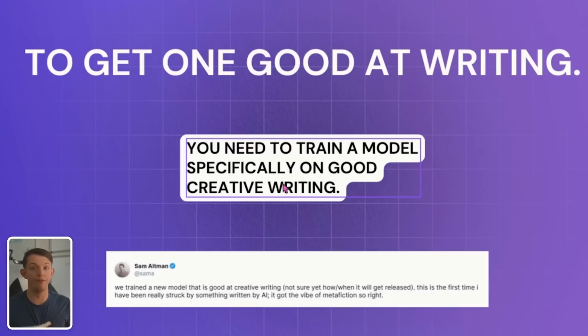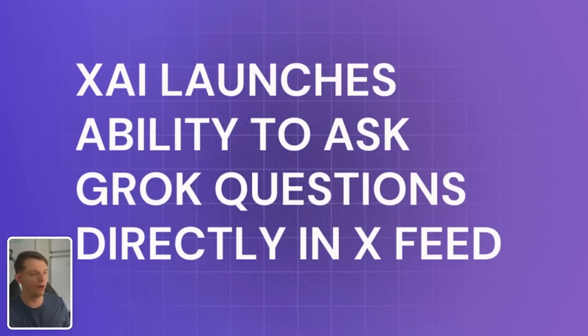And their argument is that if they don't do that, China is going to do it. Then China will have a strategic advantage over the US because they're able to train on all the data in the world because, you know, China don't give a fuck. And so that's kind of Sam's argument there.